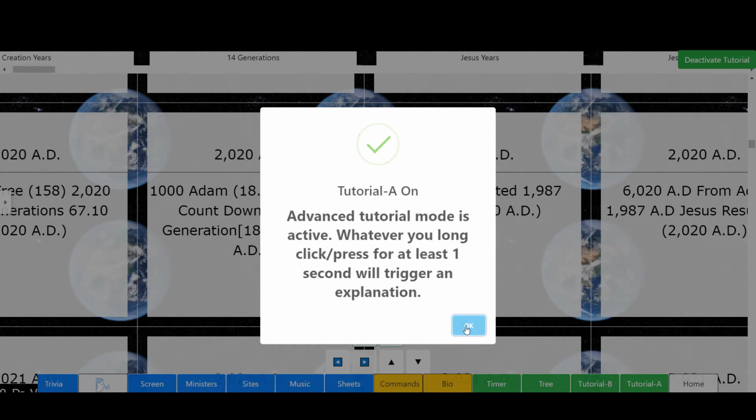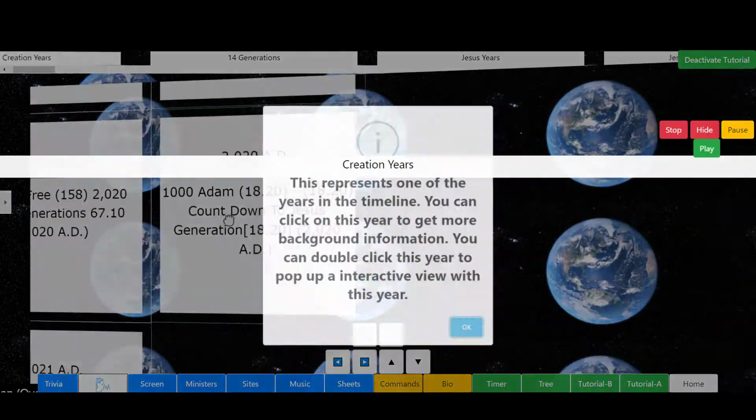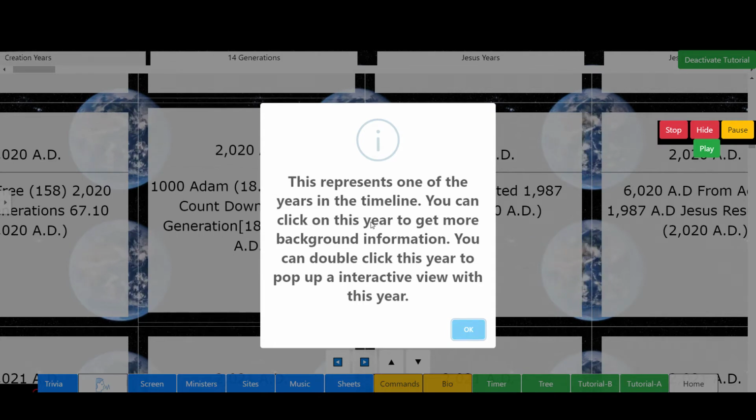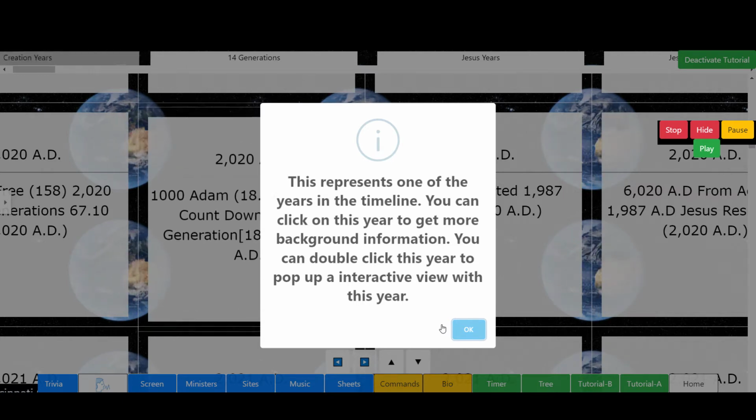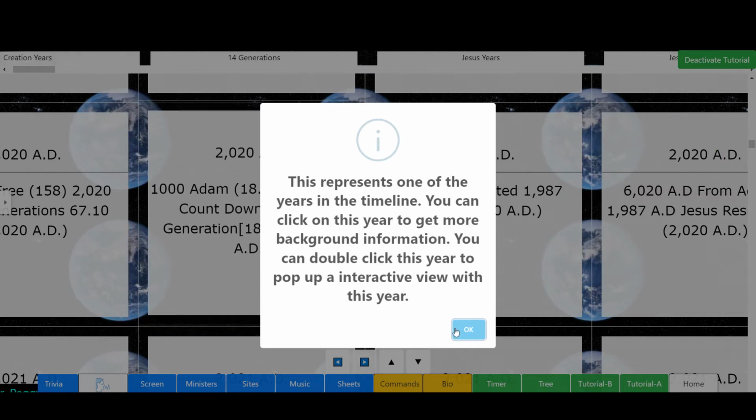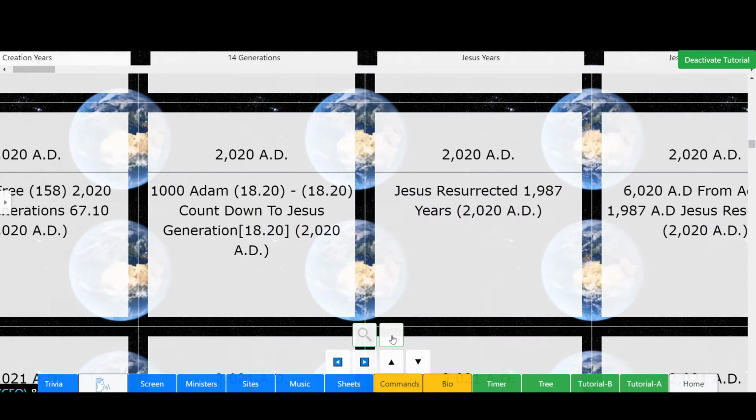All right, let's see what we can do. This represents one of the years in the timeline. You can click on this year to get more background information. You can double-click this year to pop up an interactive view with this year. Okay, cool. What about this?